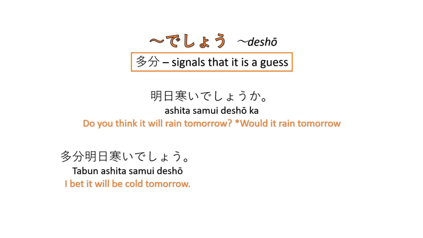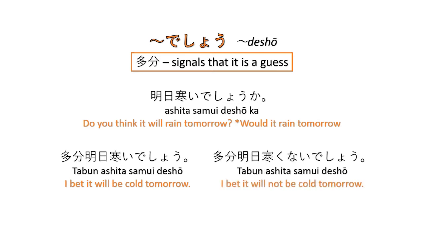My information is incomplete, so I have no idea whether it would rain tomorrow. So I am making a guess. Tabun ashita samukunai deshō. I bet it would not be cold tomorrow. So tabun signals a guess in the statement.